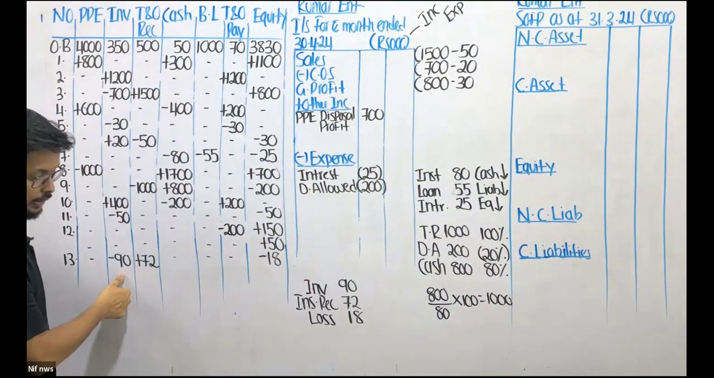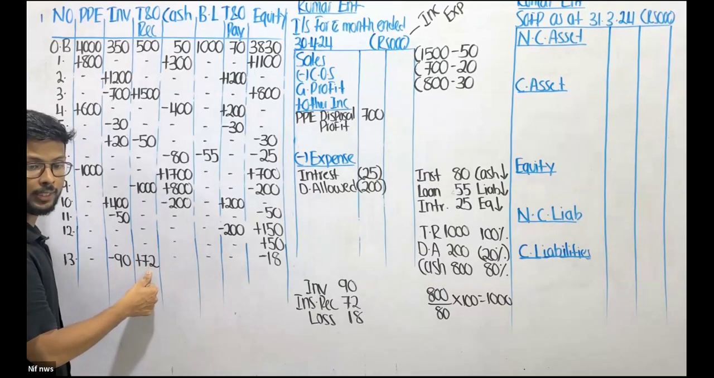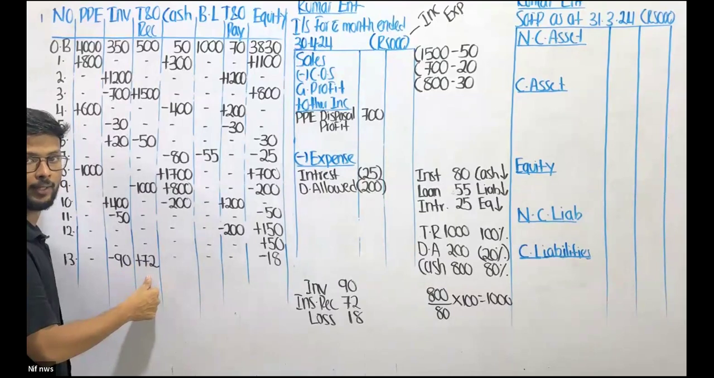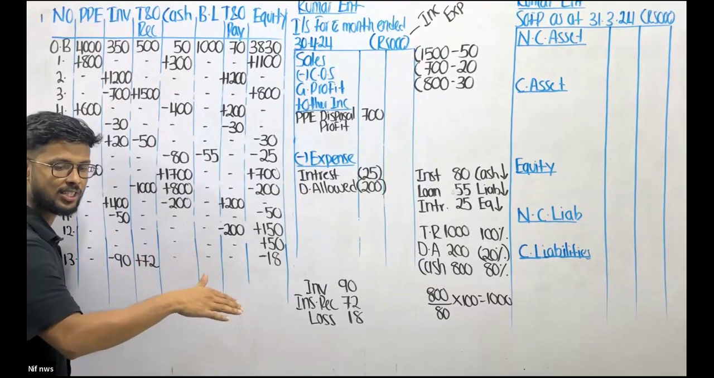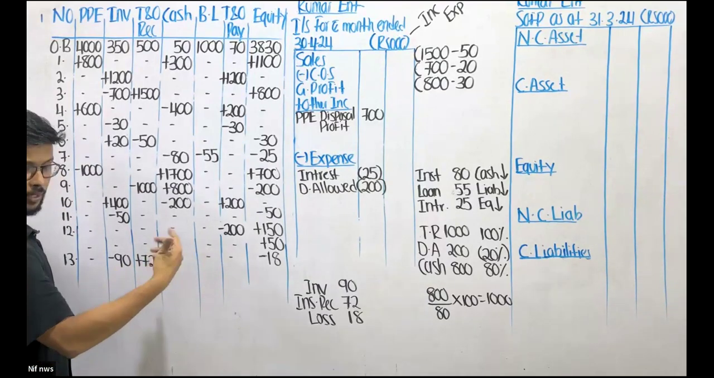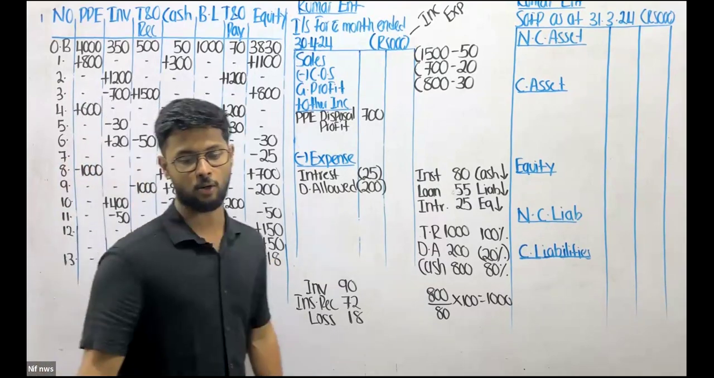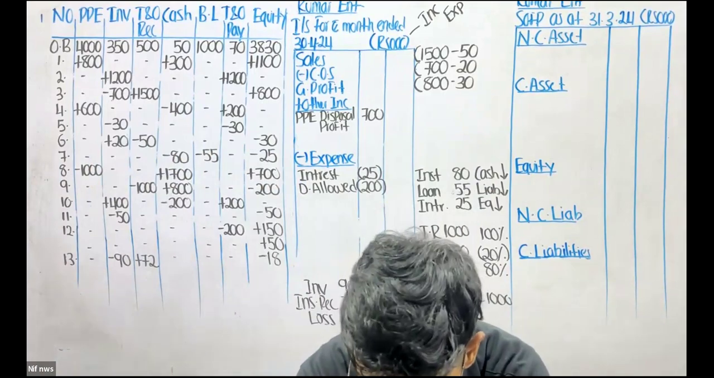So 90,000 is the total inventory being damaged. Out of 90, 72,000 the insurance company agreed to pay me. They still haven't paid it. They said they would give it to me, which means, is it received or receivable? It is a receivable. So out of 90, 72 is going to be received in the future. The 18 is the loss that we are suffering, although we lost 90,000 worth of inventories.